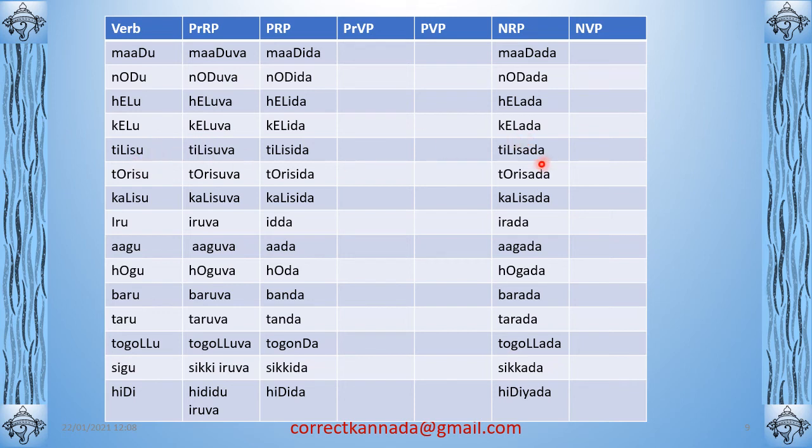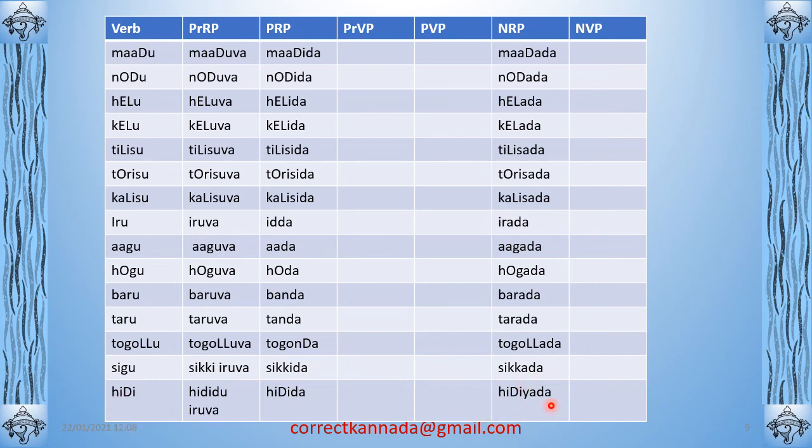Tilisu tilisada, that which was not informed. Torisu torisada, that which was not shown. Kalisu kalisada, that which was not sent. Iru irada, that which was not present. Agu agada, that which did not happen. Hogu hogada, that which had not gone. Baru barada, that which had not come. Taru tarada, that which was not brought. Togollu togollada, that which was not taken. Sigu sikkada, that which was not got.